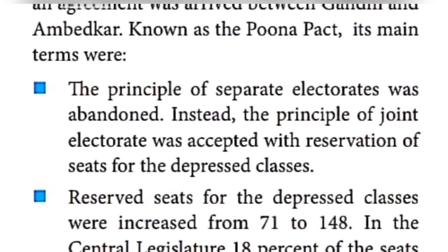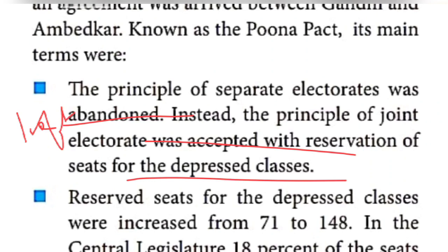That pact was called what? Pune Pact. What are its main aims? The separate electorate was abandoned, which means left, withdrawn. Instead of that, the joint electorate was accepted, with the reservation of seats for the depressed classes. So that is the first point of the Pune Pact. It is very interesting, children.